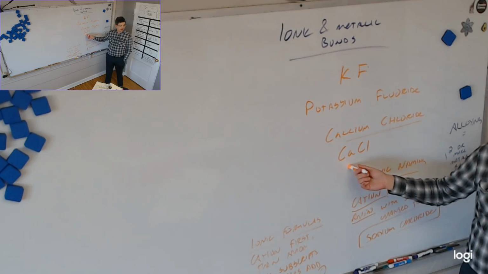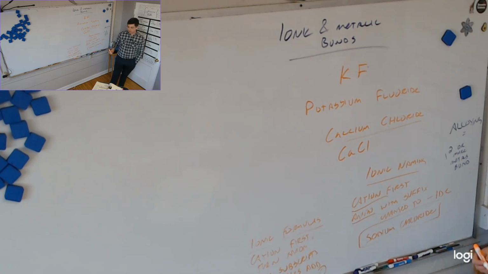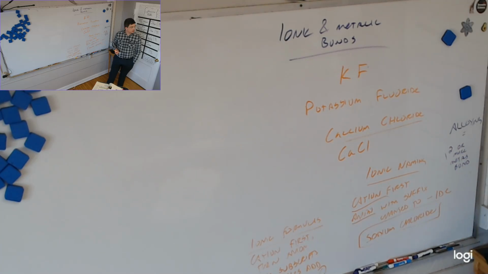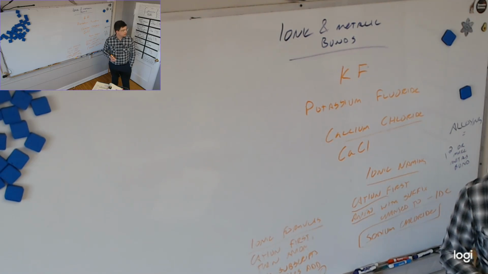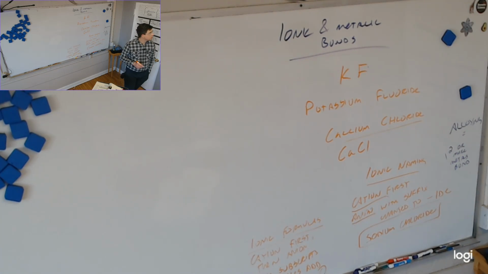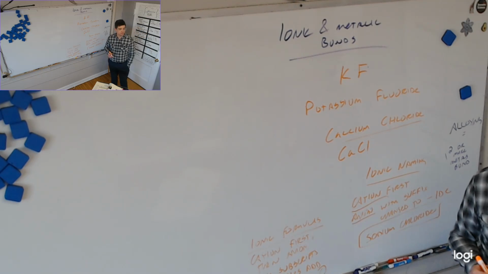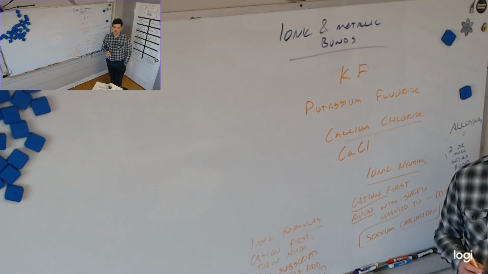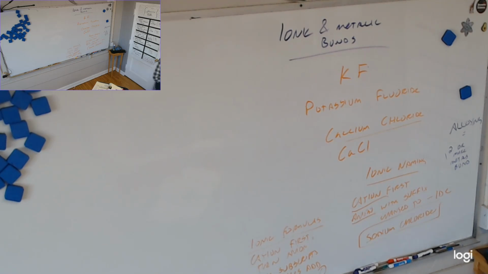So what's the charge on the calcium? How do I know? Charges add to 0. What's the charge on the calcium? Nope. Positive 2. How did Mitch know that? Because he's magic? Yeah, no. How did Mitch know that? How many valence electrons does it have? It has 2 valence electrons, and so when it bonds, it must lose 2 valence electrons. So it must have a charge of positive 2. So calcium's is positive 2.